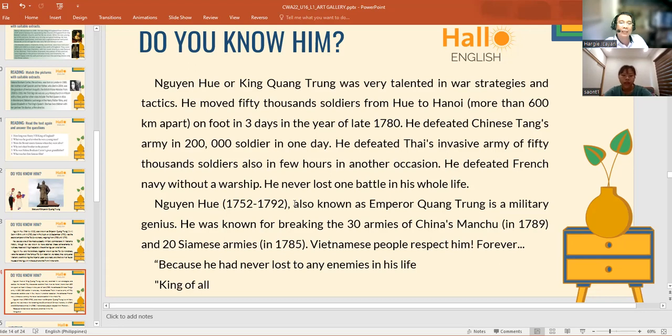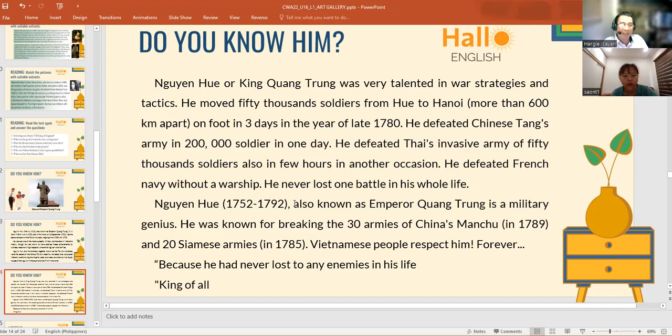He also defeated a Thai invasive army of 50,000 soldiers in just a few hours, on another occasion. He defeated the French navy without a warship. He never lost a battle in his whole life. Very impressive.